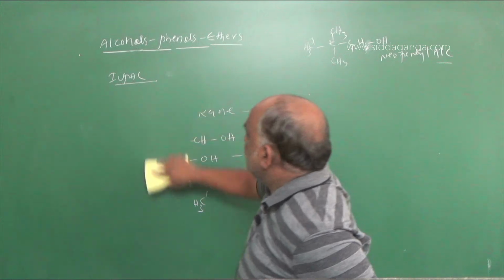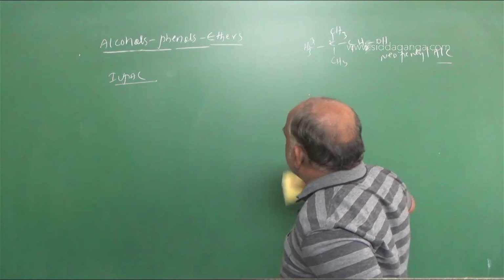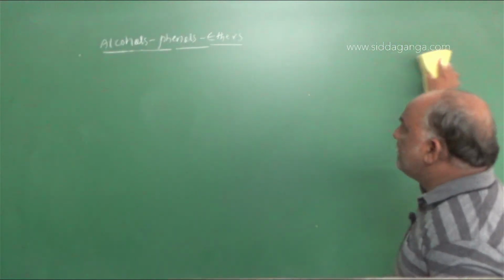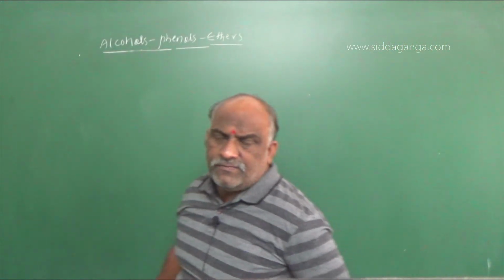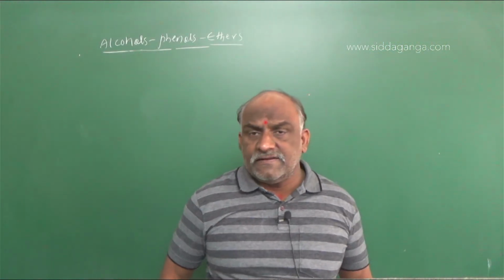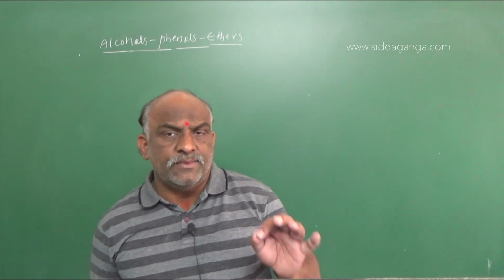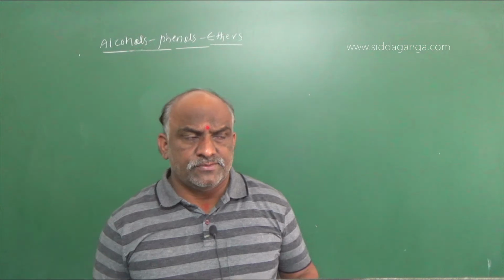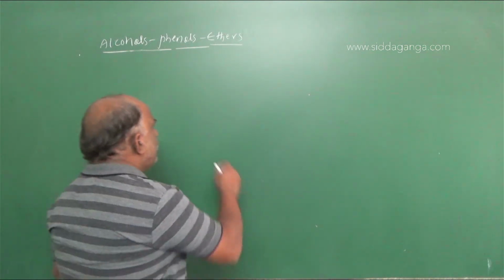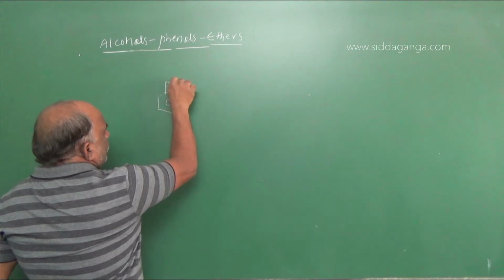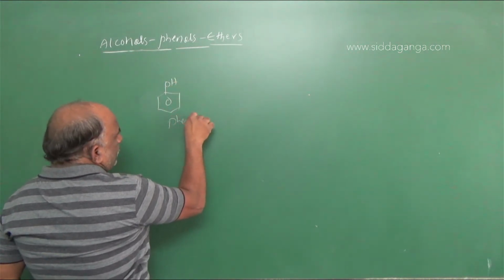On the other hand, we should go with aromatic alcohols. Phenol is not an aromatic alcohol, remember. What is the meaning of aromatic alcohol? If the benzene ring contains a side chain, and that side chain has the OH functional group, those are named aromatic alcohols. This one is phenol, not aromatic.